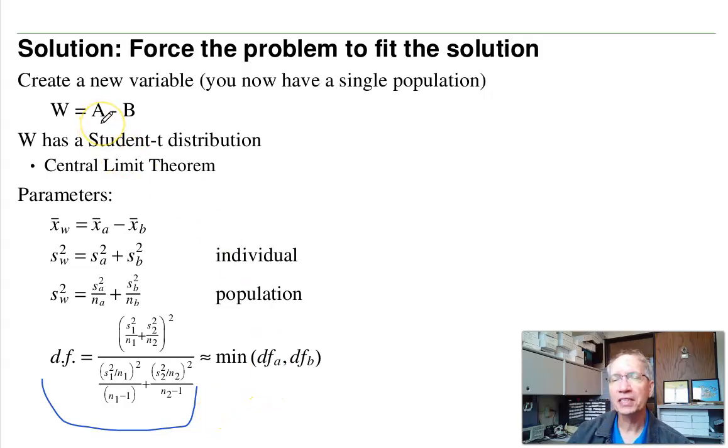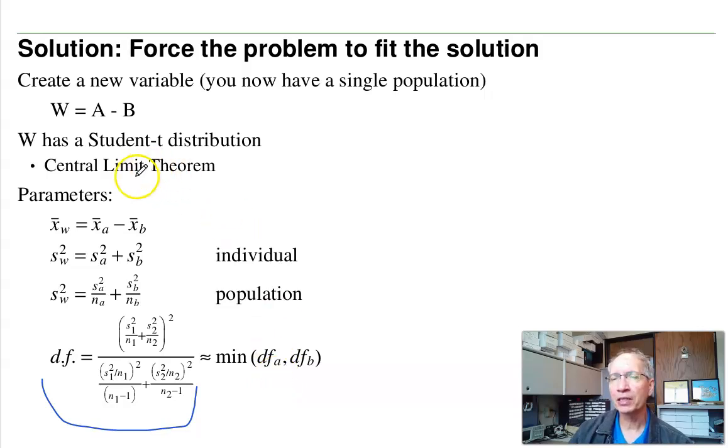Suppose A has a sample size of infinity, then I know its variance exactly. All I really care about is B versus a threshold. In that case, the degrees of freedom of W is just the degrees of freedom of B. So the limit as sample size goes to infinity, it is just going to be the degrees of freedom of either A or B, the smaller of the two.